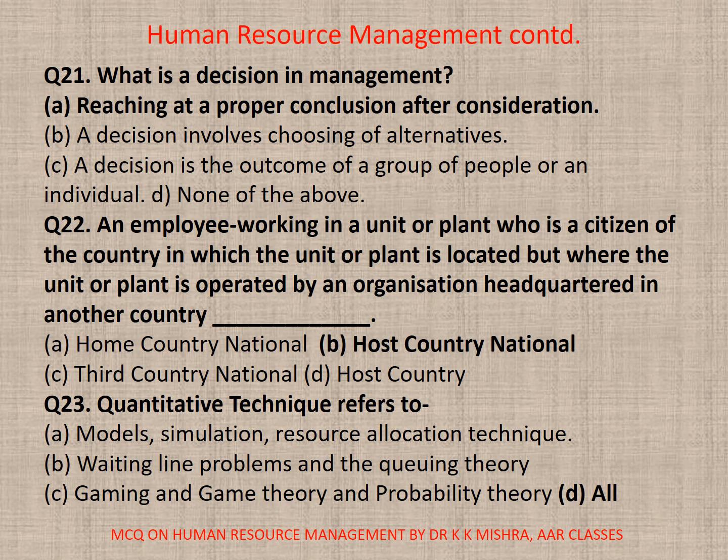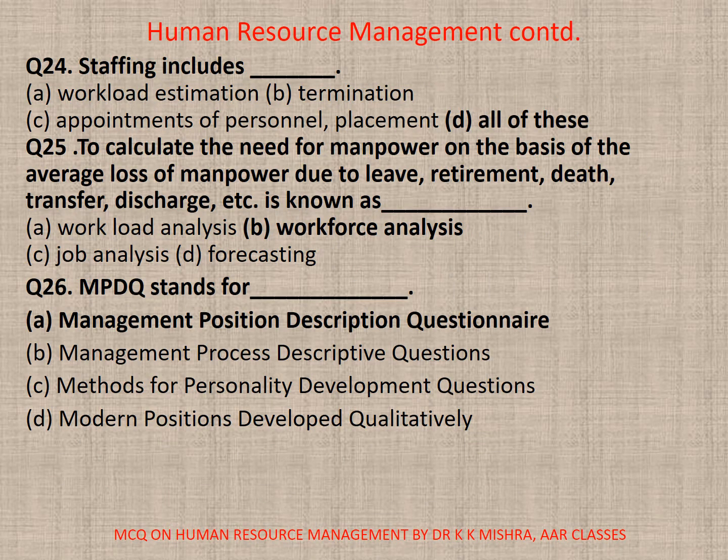23. Quantitative technique refers to A. Models, simulation, resource allocation technique, B. Waiting line problems and the queuing theory, C. Gaming and game theory and probability theory, D. All. Correct option is D. All. 24. Staffing includes dash.